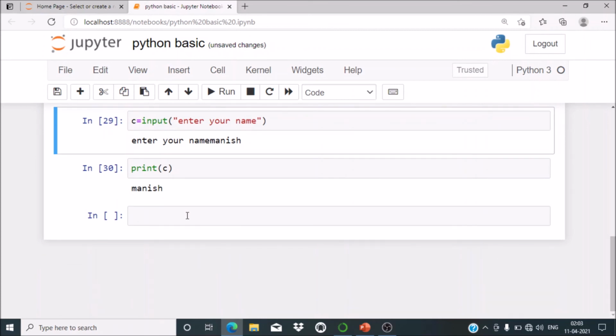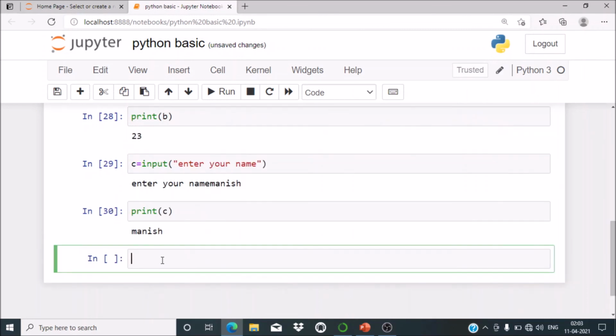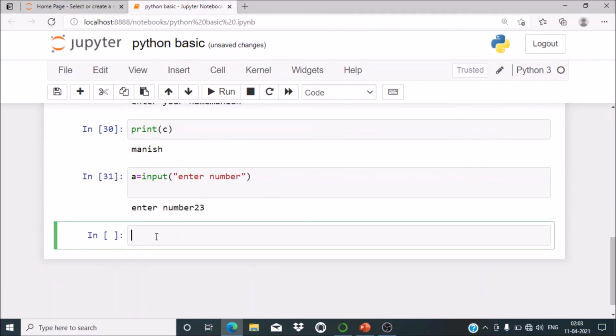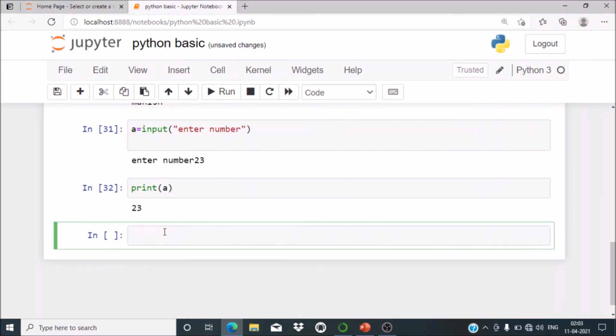Now one more thing I would like to tell you: whenever you are accepting inputs from the keyboard by using the input command, the default type of input it is accepting is string. Suppose here a is equal to input, enter number. If I run it, it will ask for a number, and if I enter 23 and want to print it, run. So it is printing 23.